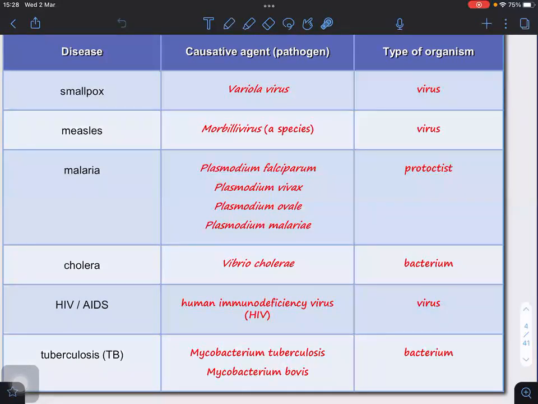Now, out of these 4, the most dangerous type is falciparum. Plasmodium falciparum is the one that causes severe kinds of malaria. Are you clear? At least you know one now. If you can't remember, at least remember the genus name Plasmodium. They are protoctists. Now, in brackets, protoctists are actually eukaryotic cells.